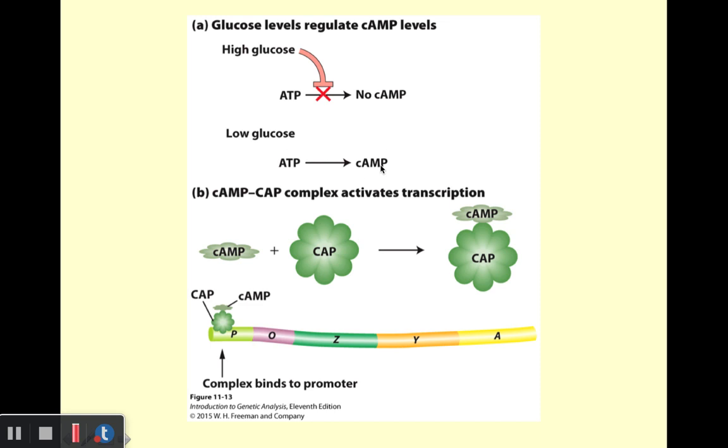So again, low glucose levels, high cAMP levels, high levels of the CAP-cAMP complex that can bind to the promoter and facilitate gene expression. If high glucose levels are present in the cell, you tend not to have much cAMP produced. Therefore, you don't have much CAP-cAMP complex. Therefore, it doesn't bind to the promoter, and as such, the genes tend not to be expressed. And so that's how glucose can play a role in determining whether or not the lactose genes are expressed or not.